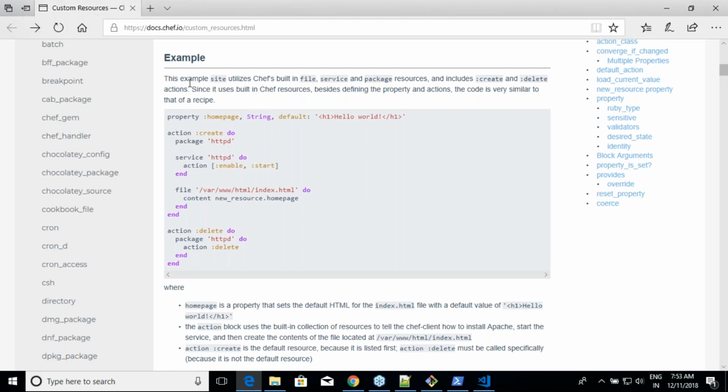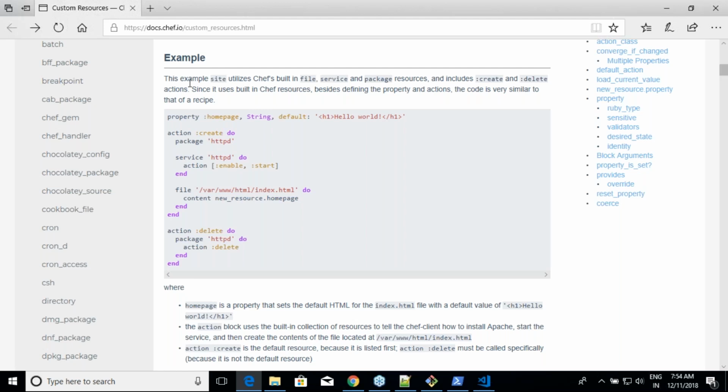So he says whenever he wants to do a create, just install the package, restart the service by passing enable and start, and then create a file with the following content. Whenever he says delete, he is saying package httpd delete. Simple. Looking confusing? Okay.